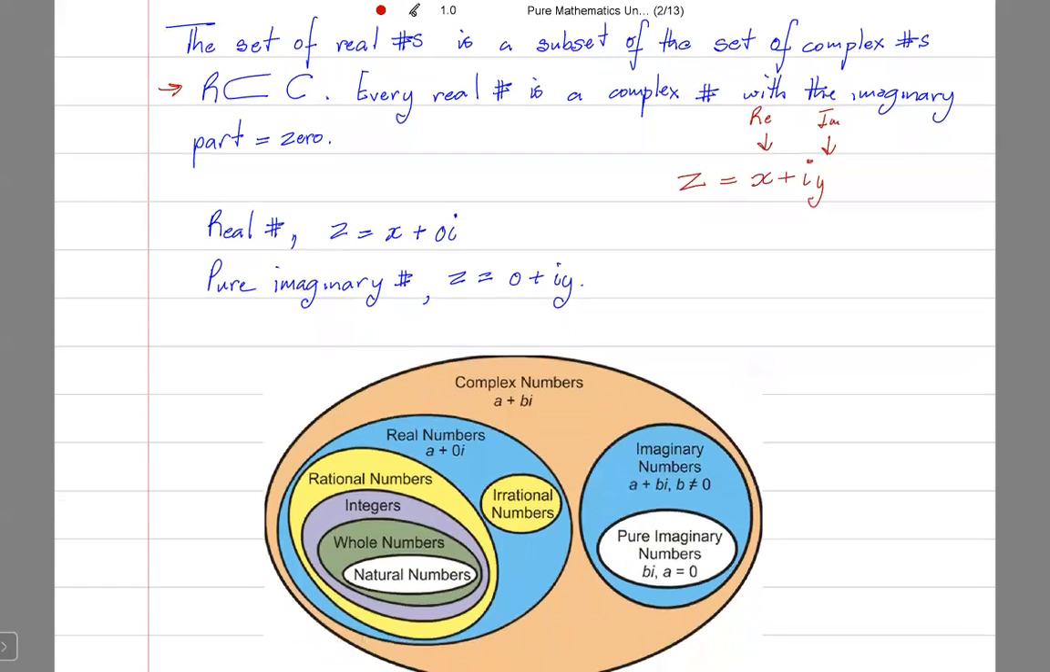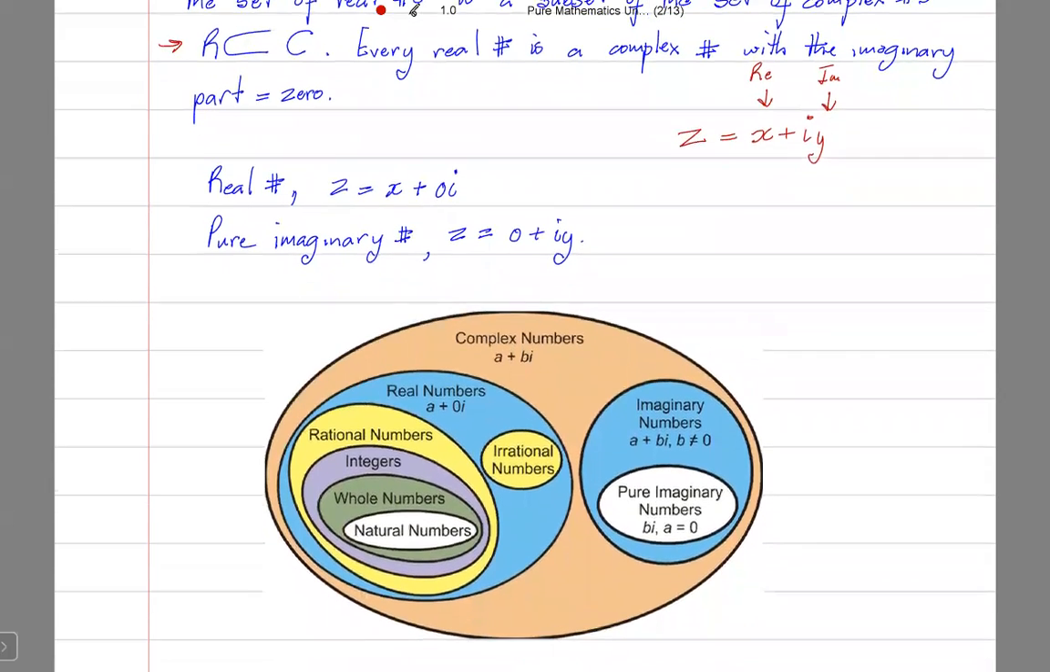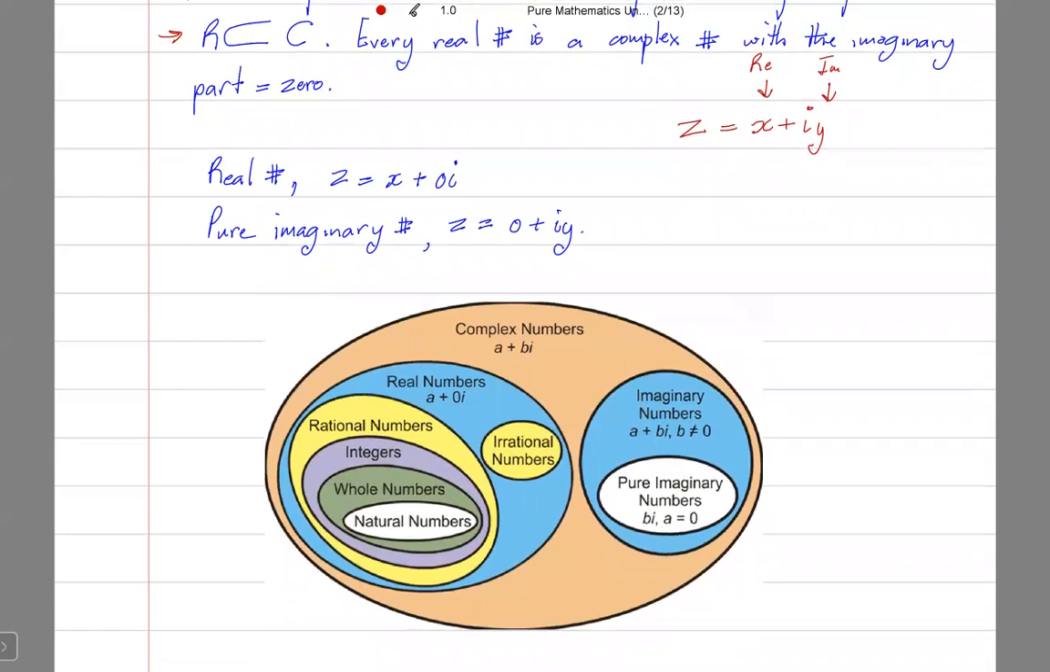Here I have a little diagram showing you the set of numbers, from natural numbers, which you would be introduced to from about grade 3, then whole numbers, integers, rational numbers, and irrational numbers, which all come under the set of real numbers. And now you have real numbers and imaginary numbers, which together make up the set of complex numbers. So this diagram is just showing you how it works.